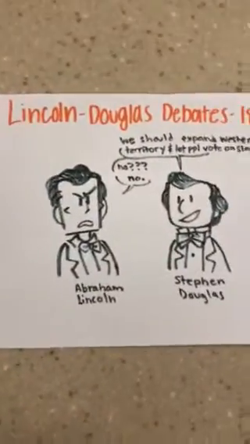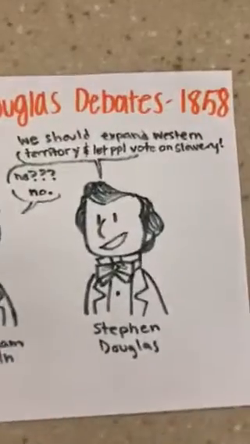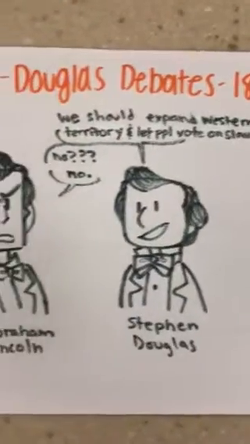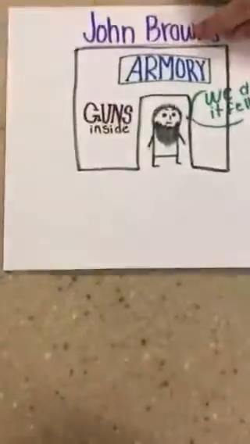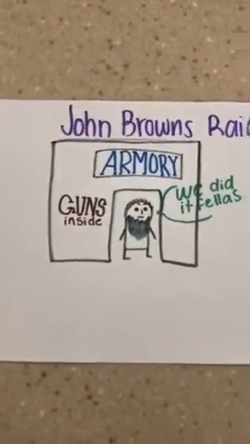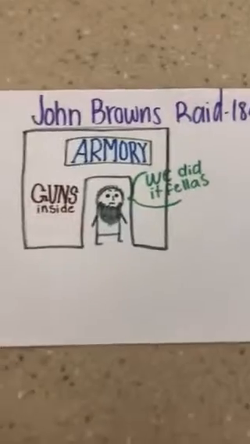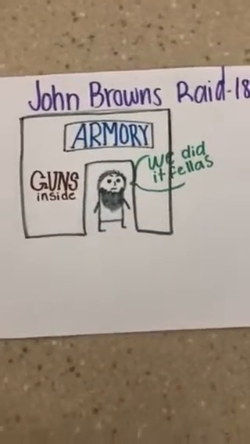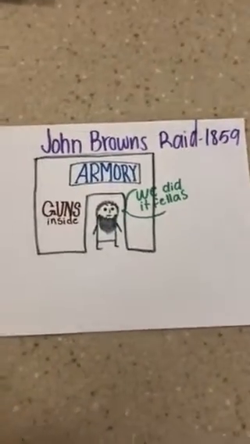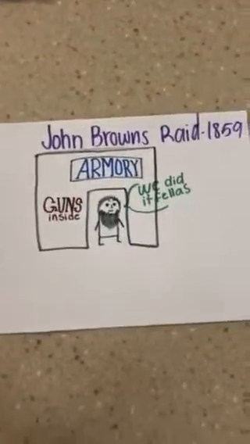During the Lincoln and Douglas debates, Lincoln fought for stopping the spread of slavery. John Brown's raid was an act of revolt where he and his sons raided the armory to give to the slaves, so to rebel. All of his sons and him died in the fight.